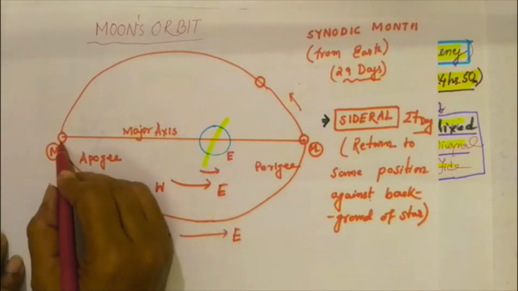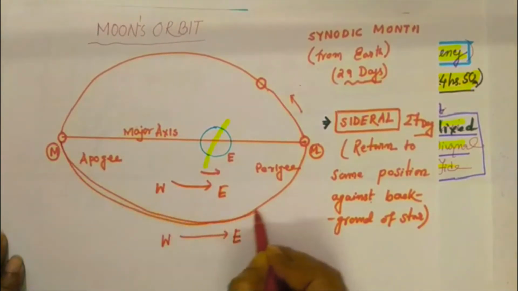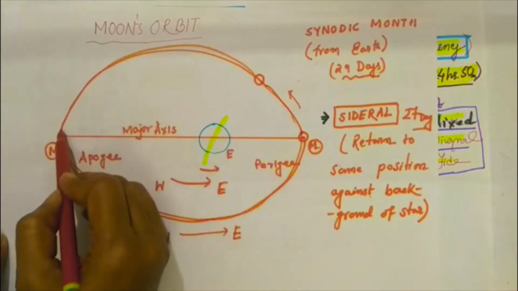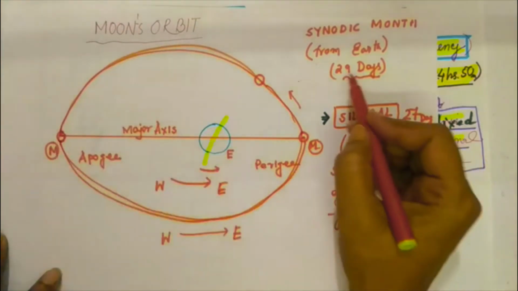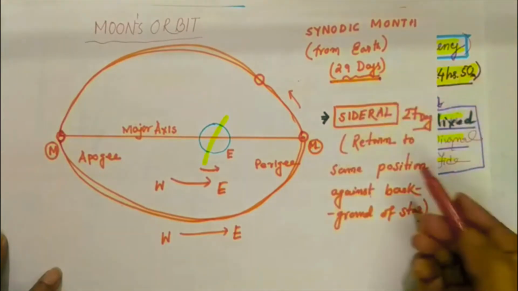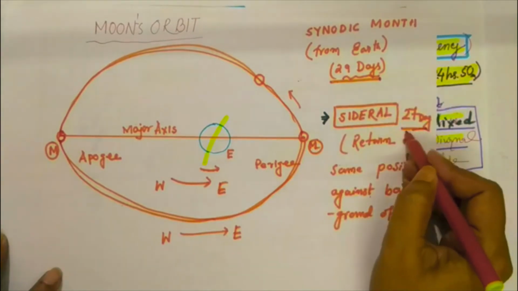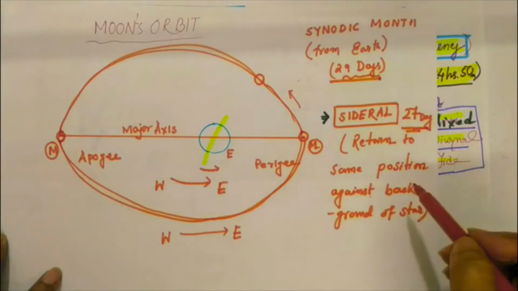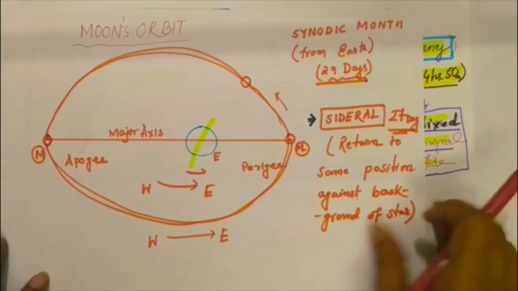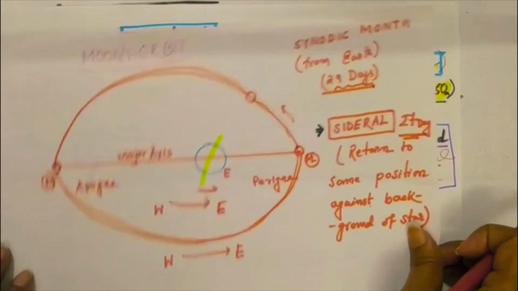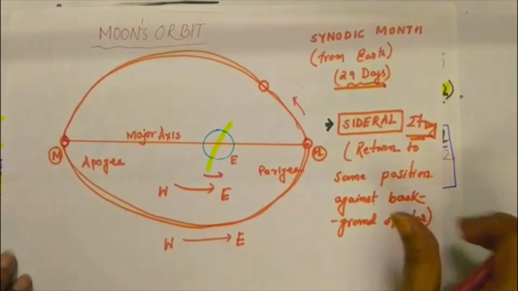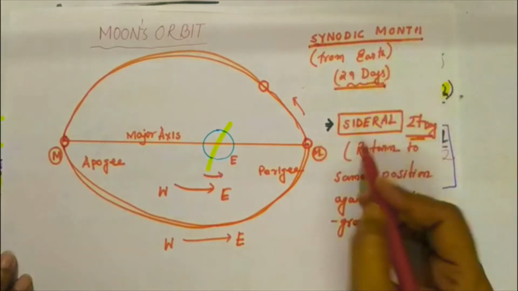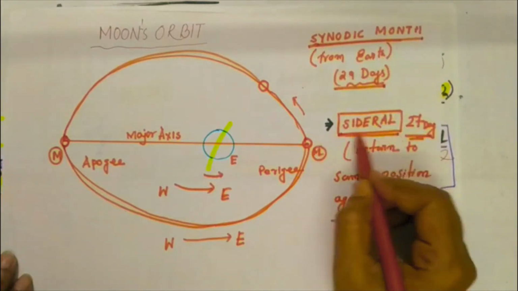So the moon starts its journey in this direction and completes its orbit within either 29 days or 27 days. Why am I saying 29 days or 27 days? Both are true. Why are both true? There are two types of moon's orbit. One is known as the synodic month, another is called the sidereal month.